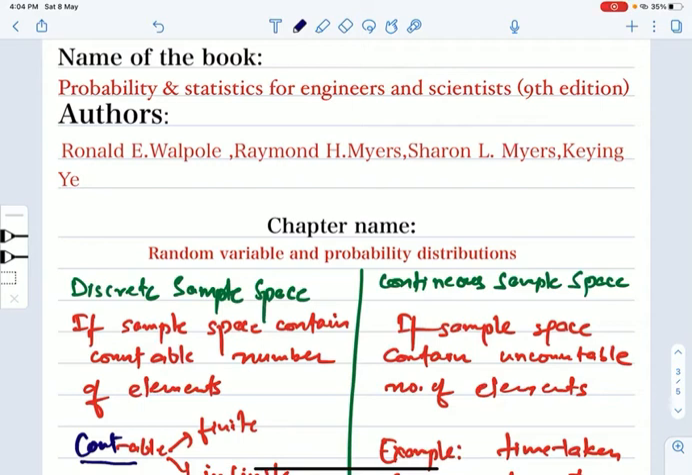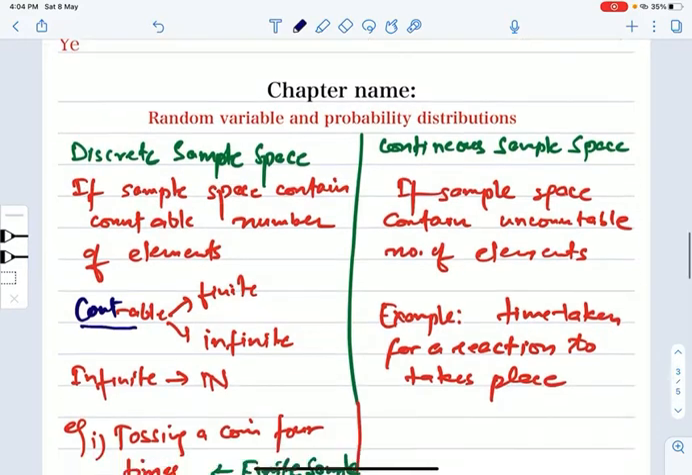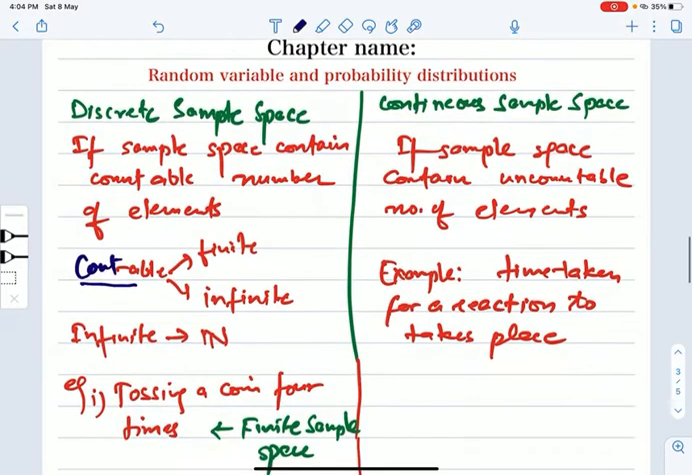Hello everyone. So our next topic is discrete sample space and continuous sample space. So what's a discrete sample space? A sample space which contains a countable number of elements. And what do you mean by countable? Countable means it can be finite, it can be infinite.